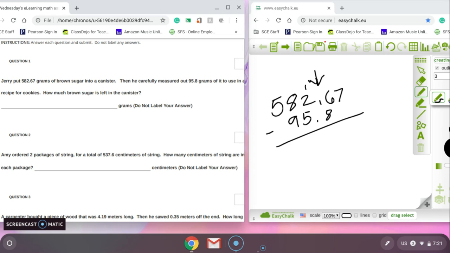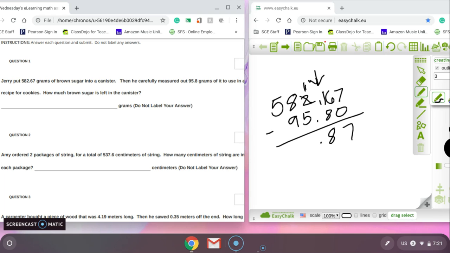I'm missing a spot after the 8, so I'm going to add in a 0. You don't have to, but you can. Now we just subtract. 7 minus 0 is 7. 6 minus 8 we can't do, so we have to regroup. 16 minus 8 is 8.